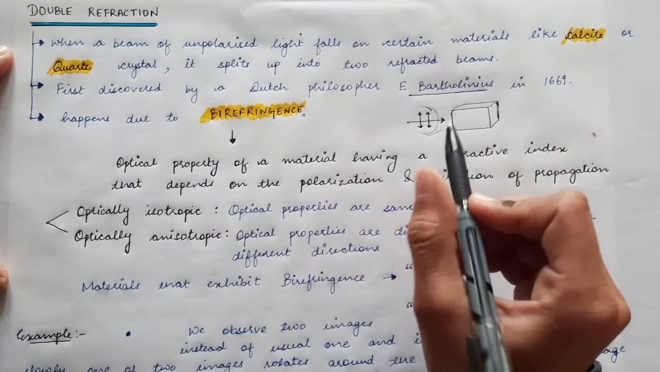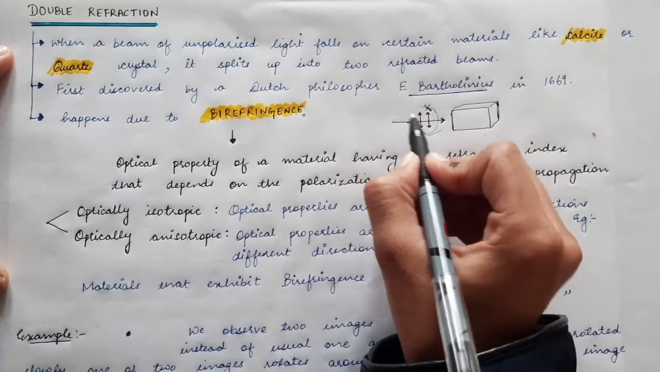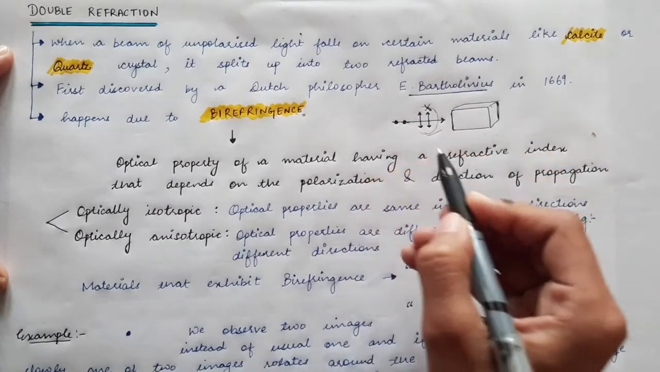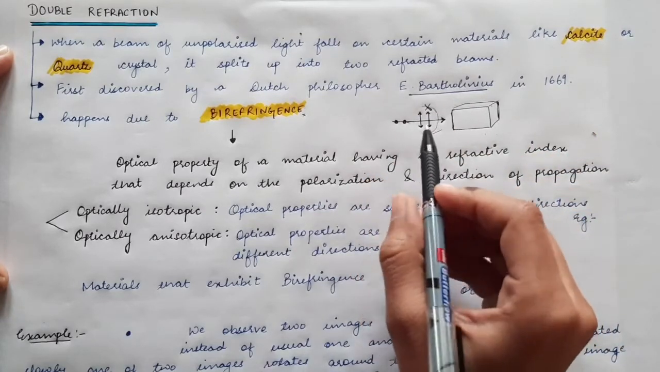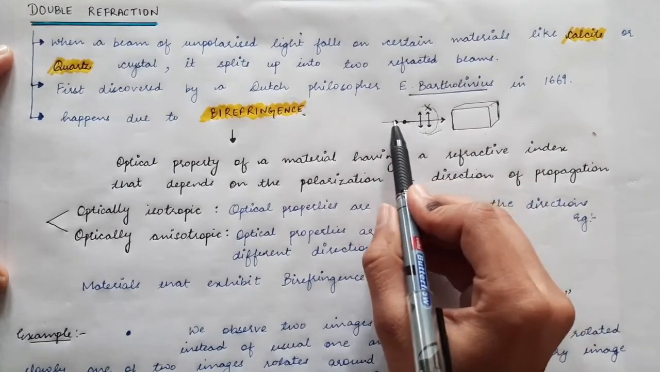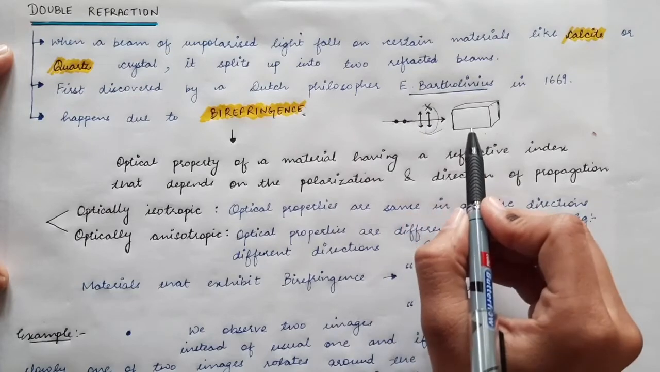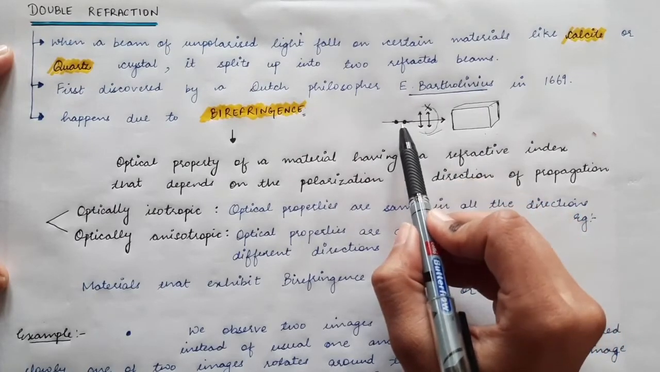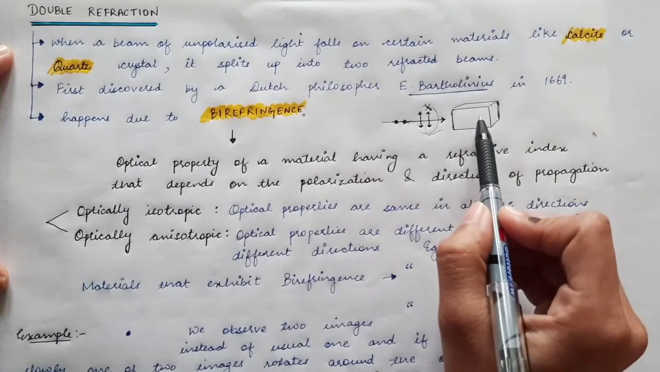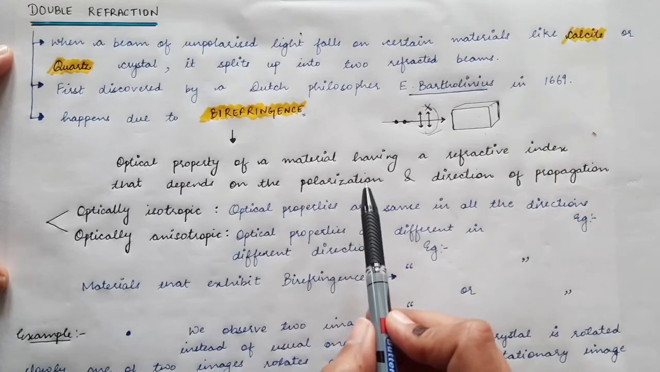Now, what if you change the polarization state of light? Let's say instead of these vibrations, the vibrations of the electric field are now perpendicular to the plane of paper. If you make this light fall on the same calcite crystal in the same direction, you will see that this light ray experiences a different refractive index.